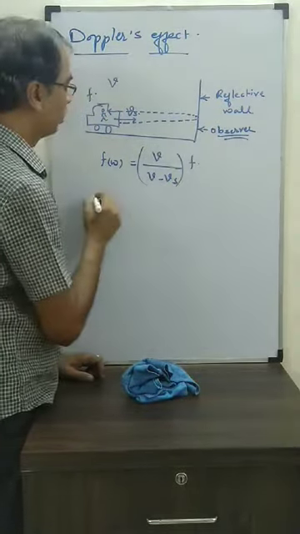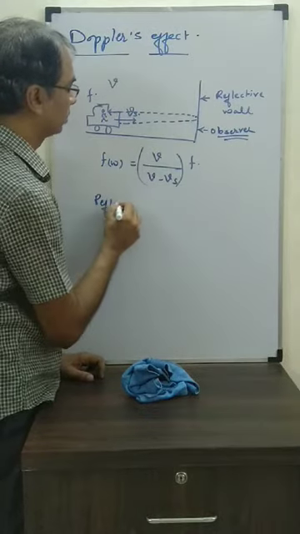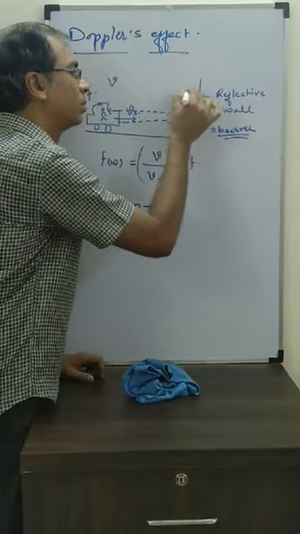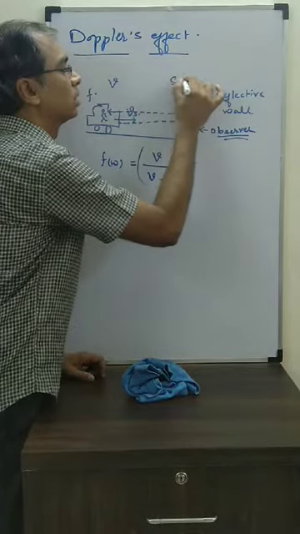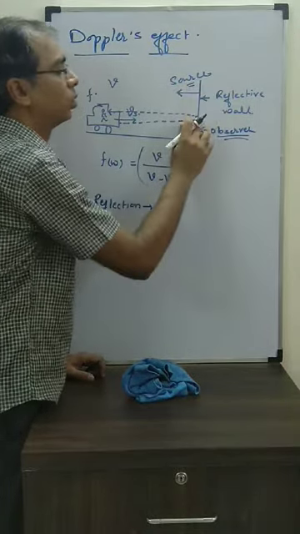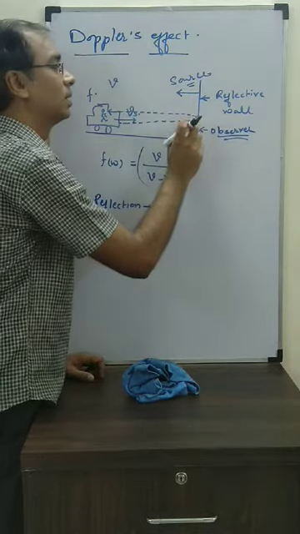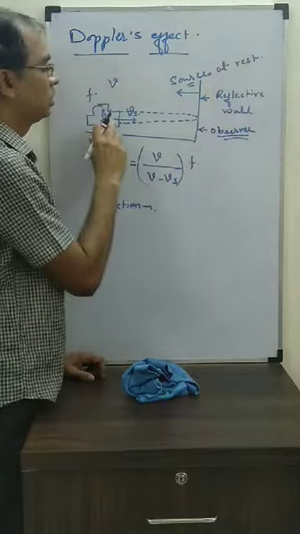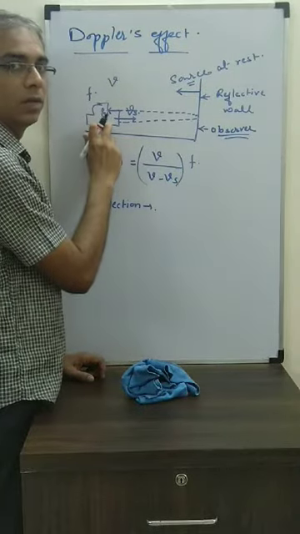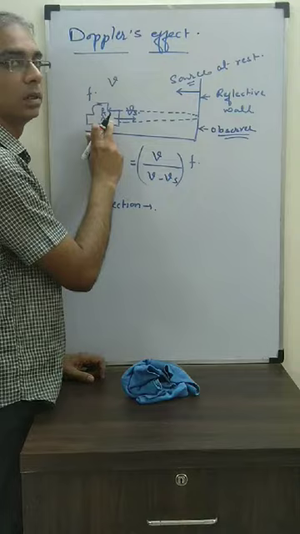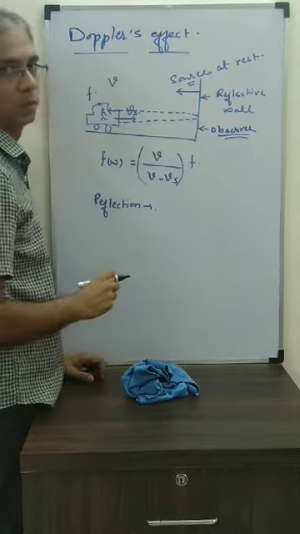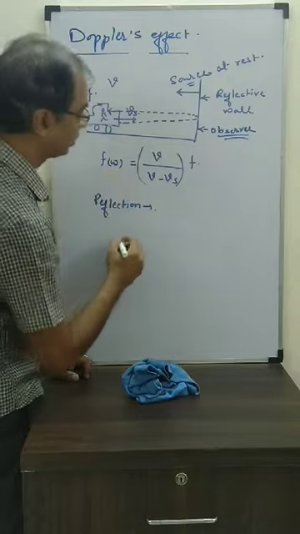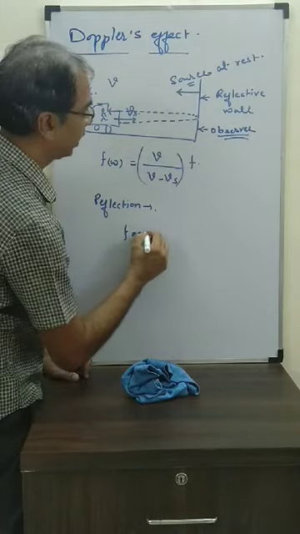Now when you talk about reflection, who is the source? The wall has become the source. Is the source moving or at rest? It's at rest. Then who is the observer? The car driver is the observer. Is it moving? Yes, it's moving. So this time, the frequency received by this person, I am writing f apparent.